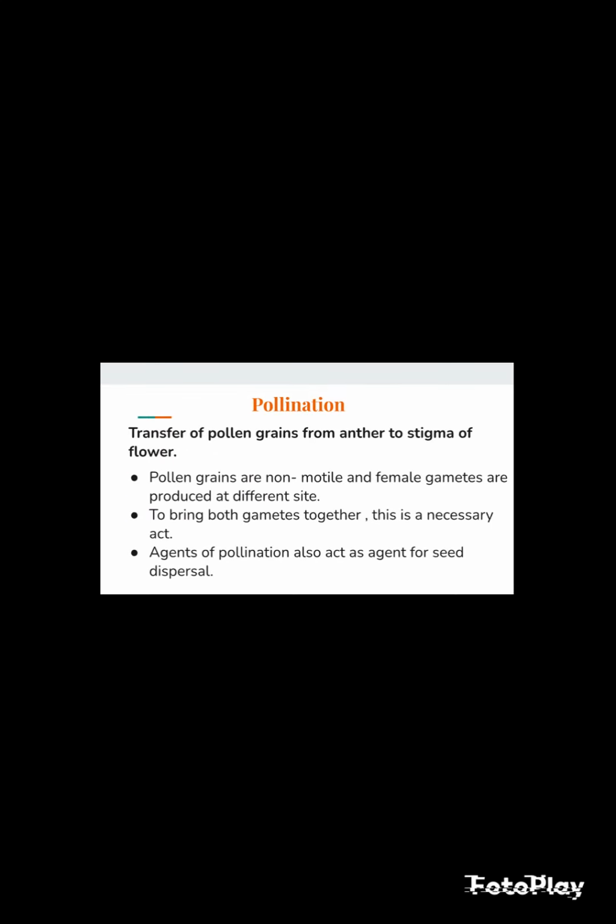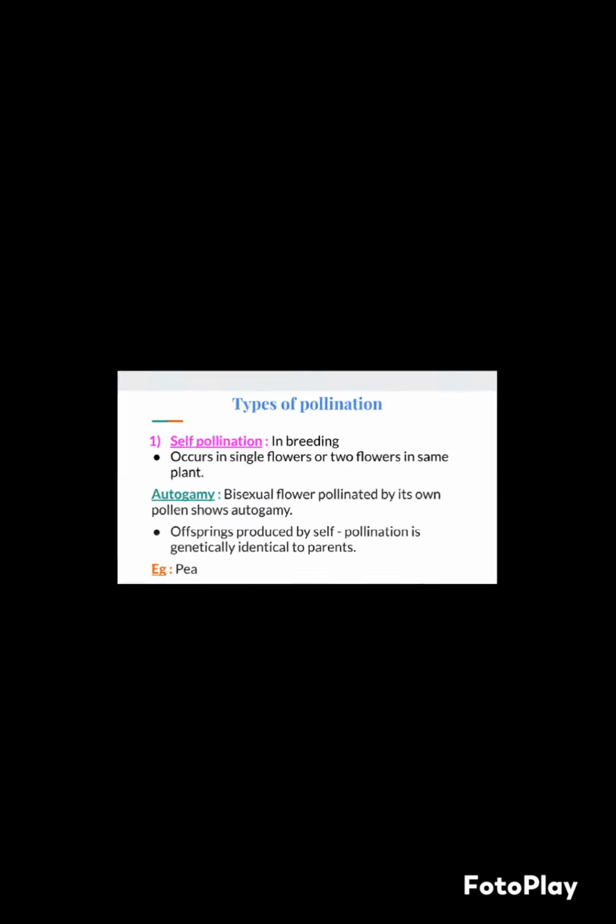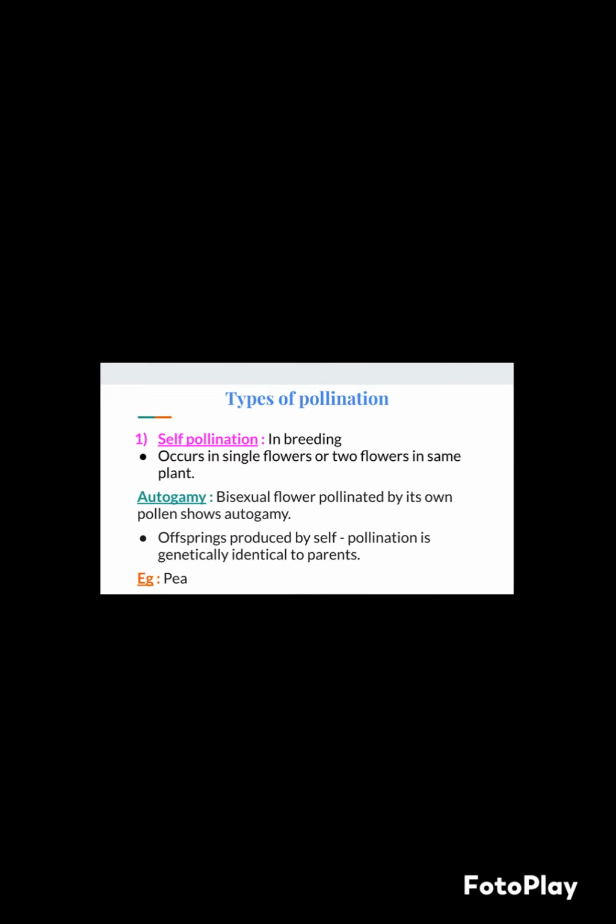Pollination is the transfer of pollen grains from the anther to the stigma of a flower. Pollen grains and female gametes are produced at different sites, so to bring both gametes together, this is a necessary act. Agents of pollination also act as agents for seed dispersal. Types of pollination: self-pollination and cross-pollination. Self-pollination is inbreeding. It occurs in a single flower or between 2 flowers on the same plant. Autogamy: a bisexual flower pollinated by its own pollen shows autogamy.